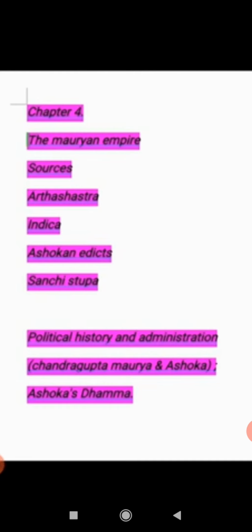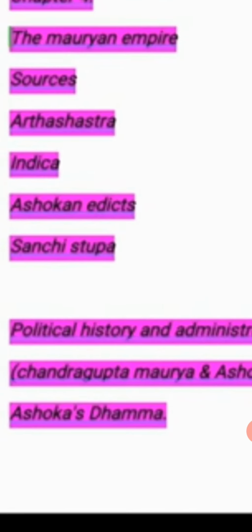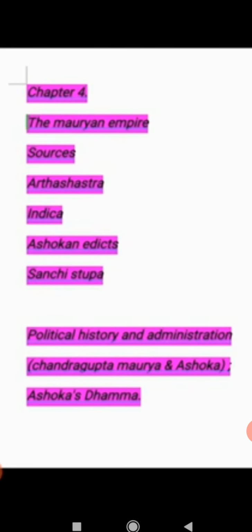Then the last topic we have to see, that is Ashoka's Dhamma. After the Kalinga war, Ashoka became the people's king. Afterwards, Ashoka loved and cared for his people like his children. He embraced Buddhism but did not impose it on his subjects. Means he followed Buddhism but he did not make it compulsory for his people. That was their wish to follow it or not.